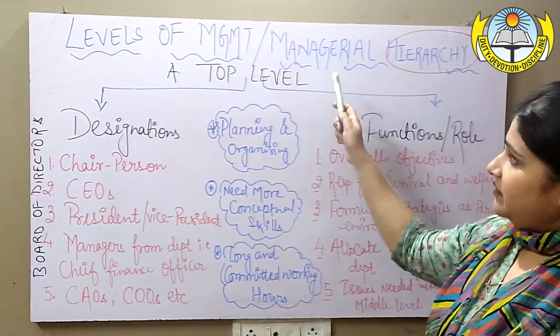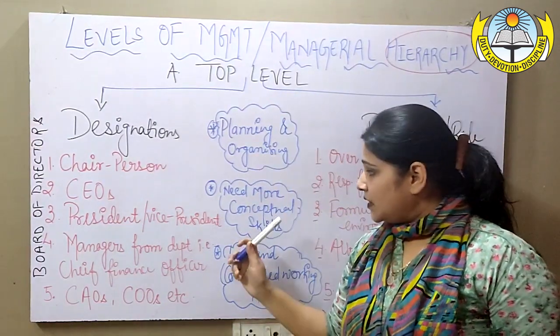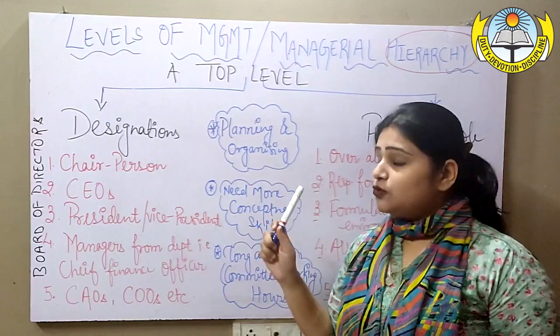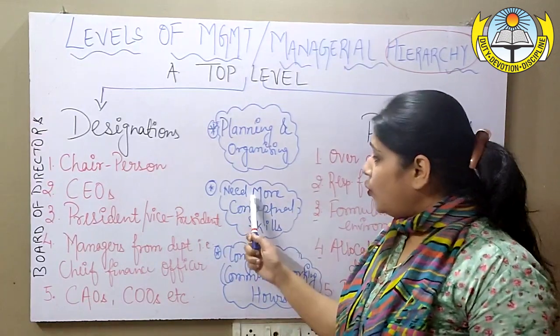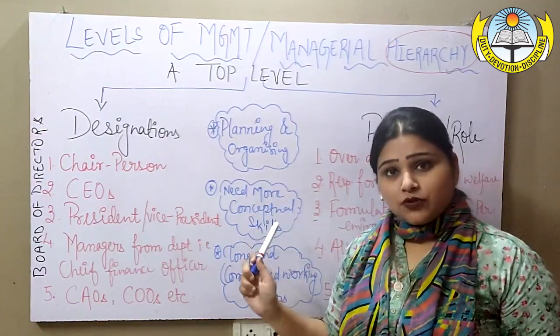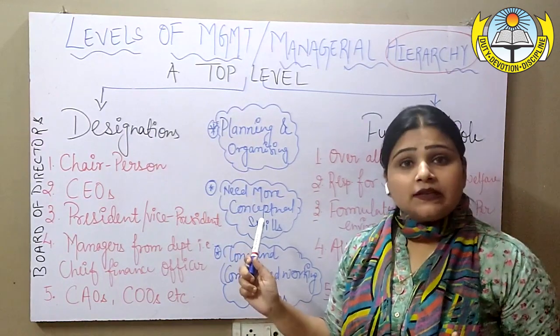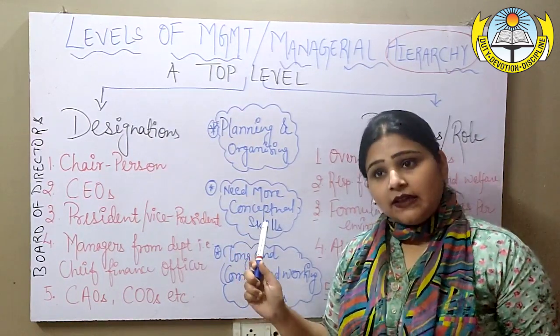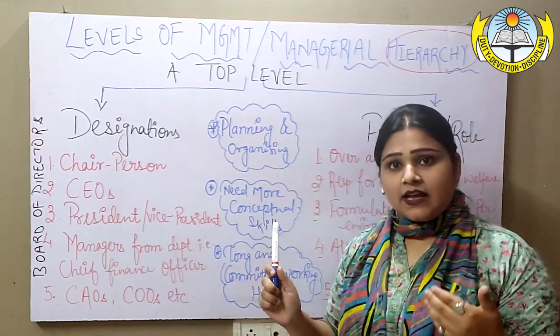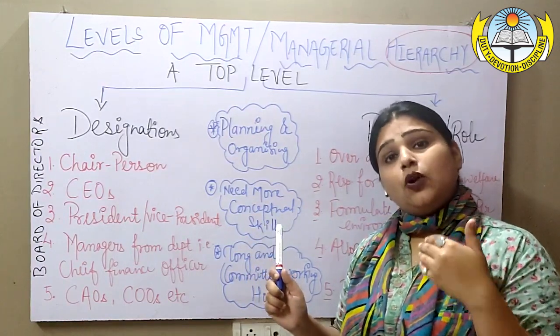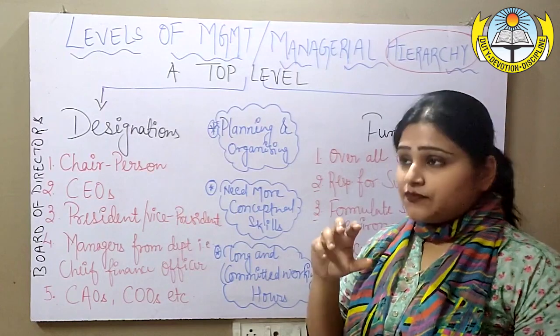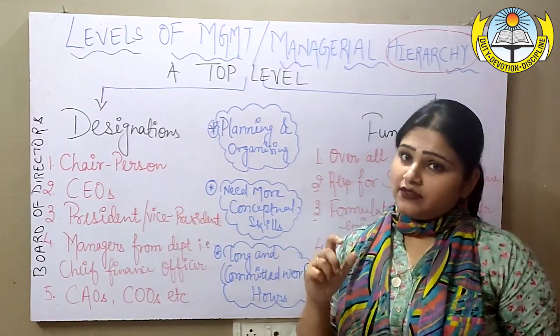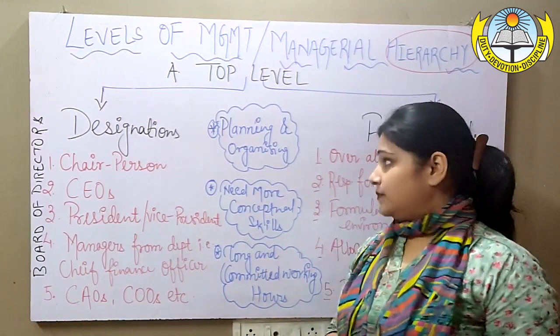At top level we require those kind of people who are more and more into conceptual skills, those who are the think tank of the organization, and those who can work on planning and forecasting, who have long-term visions, and who can frame or structure the organization in a very authentic manner.